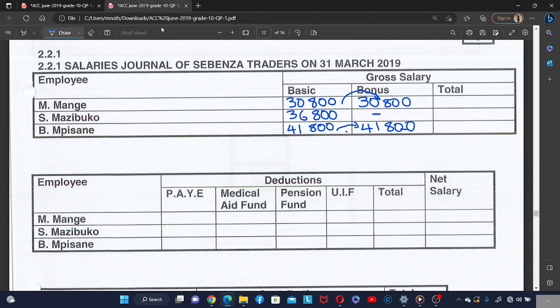Okay, now the total of the gross salary. So bonus plus basic salary, that is 61,600. And then this one did not get a bonus, so it is going to be 36,800. And this one, it is 83,600. Okay, now let's continue.